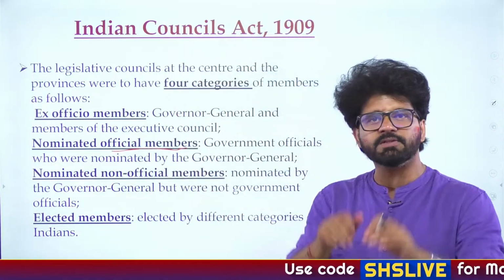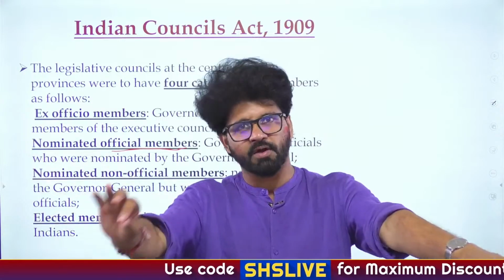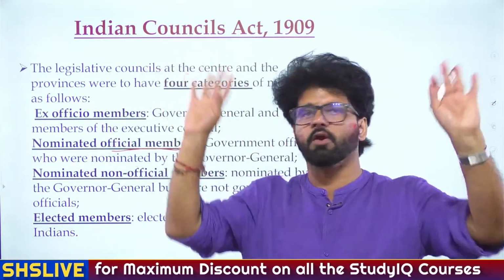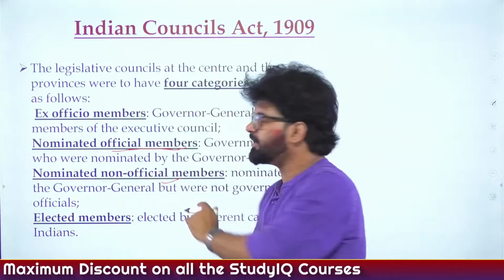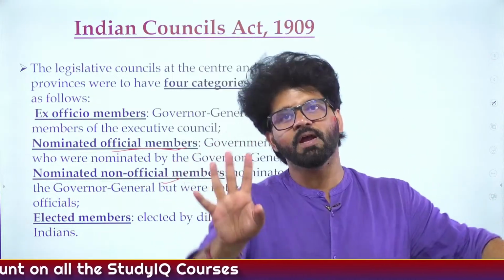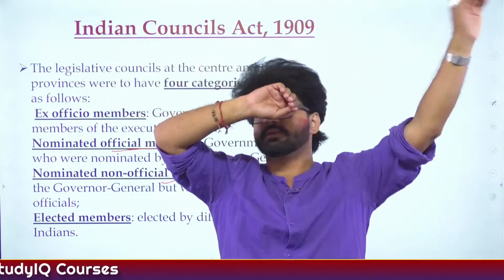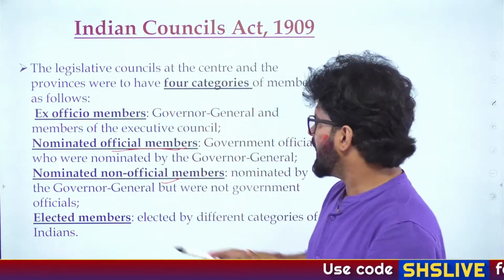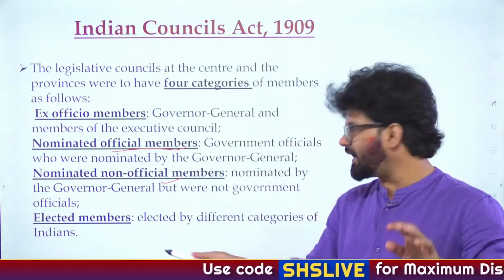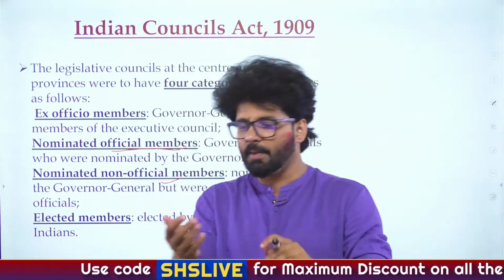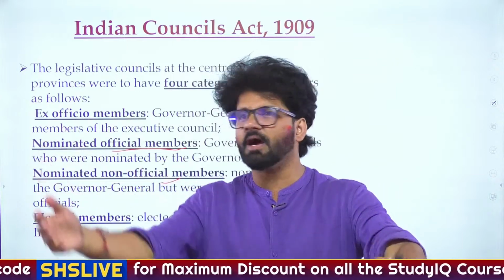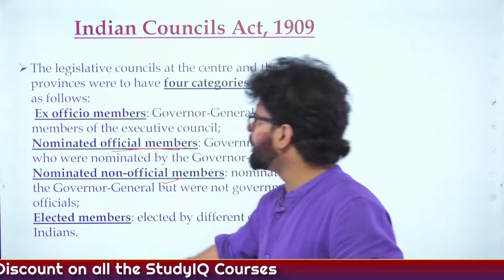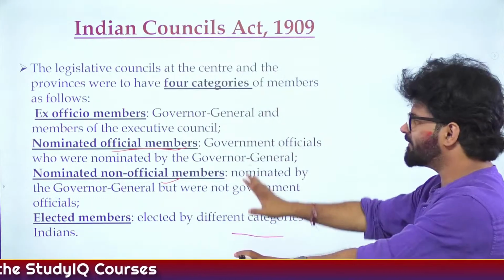Nominated official members means you are a part of the government setup, you are a government official and you have been nominated to some Legislative Council, be it central or provincial. Nominated non-official member means you don't have a government job, in simple terms. You are working in some private sector, some council, and you have been nominated to the central or provincial Legislative Council. Elected members means they have been elected by different categories of Indians, maybe zamindars or local council body members. So these were 4 different categories. Again, you can have a look at them.